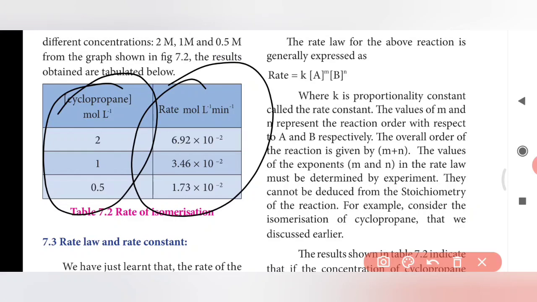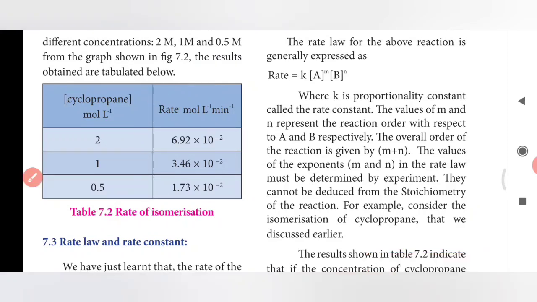Double the reaction. Let's see. This is nothing but the rate of isomerism. Isomerism is the conversion of cyclopropane to propene. By heating the cyclopropane at 780 Kelvin, we can convert it into propene. And for that reaction, what is the rate of reaction? What is the time taken for the conversion of cyclopropane to propene?